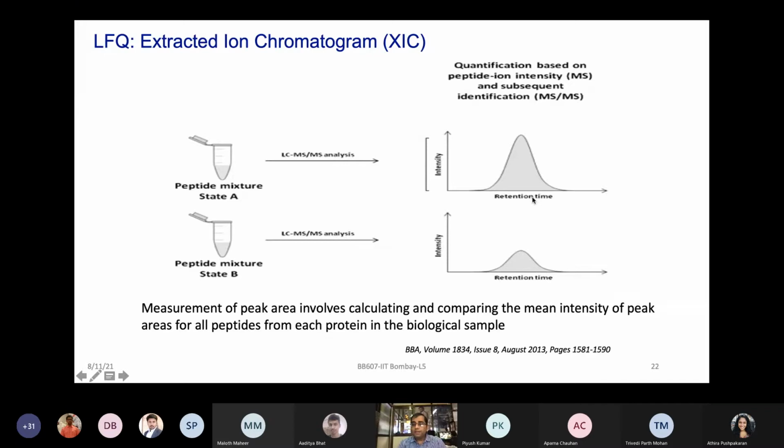If at a given retention time my peptide shows this level of intensity in healthy versus this level of intensity in the disease condition, can I use this information? Again, if my chromatography is reproducible and it comes at the same retention time, fine; if you see a shift, there will be a problem, right? But measuring these peak area intensities and calculating them to look for changes in abundance between healthy and disease could be a way to quantify every peptide in the given sample type. This is a very important concept which works well for label-free quantitative proteomics, one of the ways of doing this quantification.